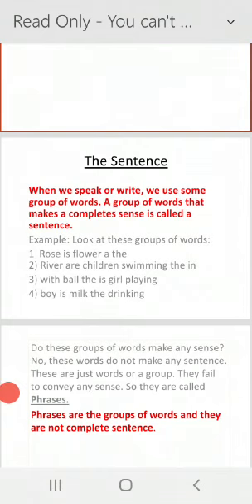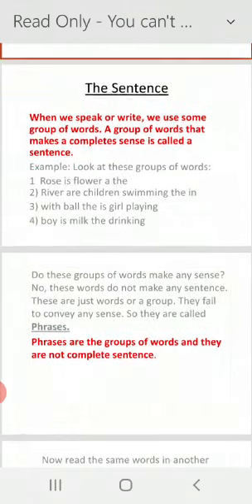When we speak or write, we use some group of words. A group of words that make a complete sense is called a sentence. For example, look at these group of words: rose, is, flower, a, the. So you can see that this is not in proper order and we are unable to give the message. So this is only the group of words.